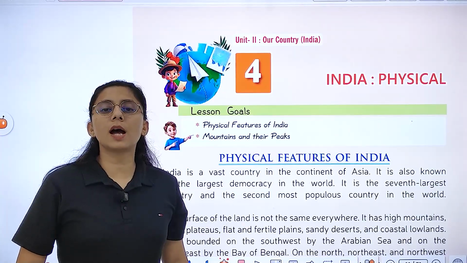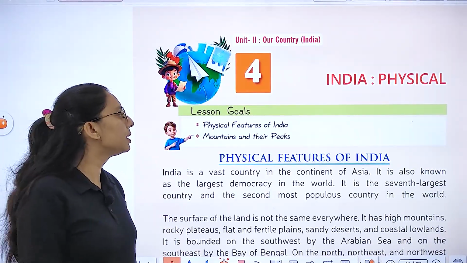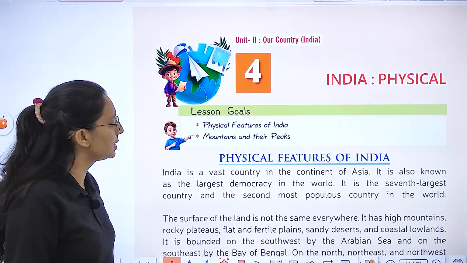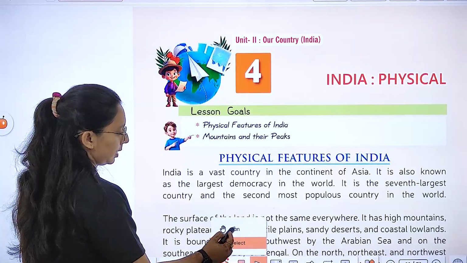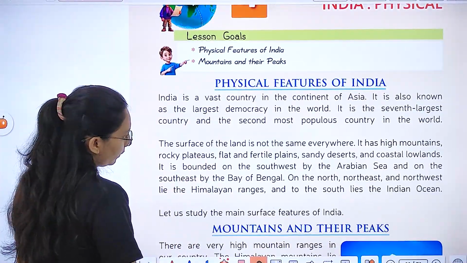Today we are going to start with chapter 4, India Physical. In this chapter, we will study about the physical features of India and mountains and their peaks. So let's move to our first topic, Physical Features of India.